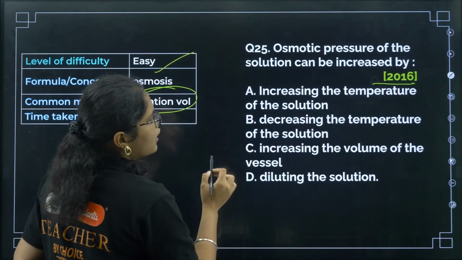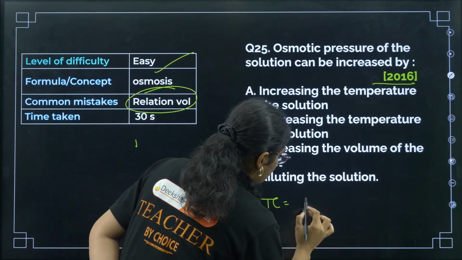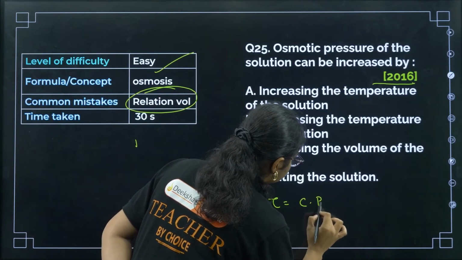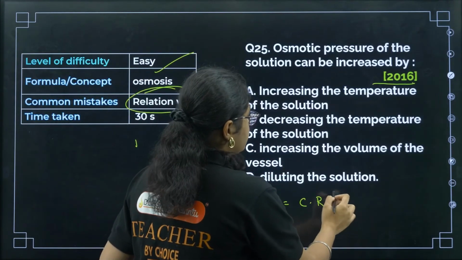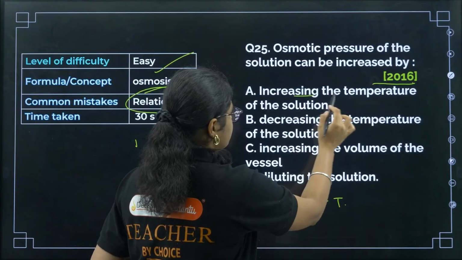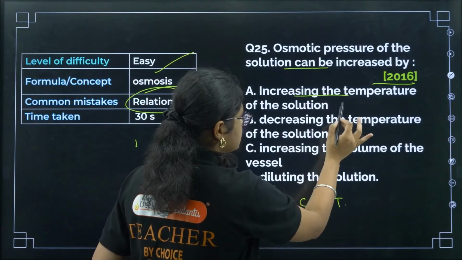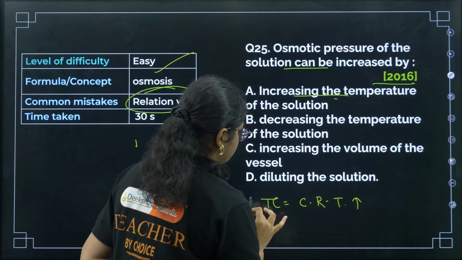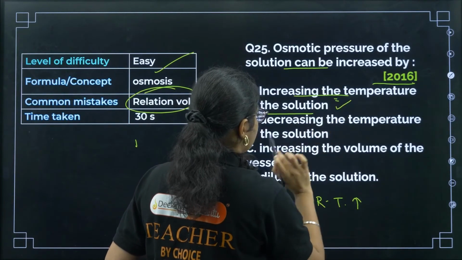So if you see osmotic pressure, pi is equal to C into R into T, right. So first of all, with respect to temperature, what happened? Increase of temperature will increase the osmotic pressure, right. So increase of temperature is correct, because directly proportional, this one will also increase. So increase of temperature of the solution, that is a correct statement.